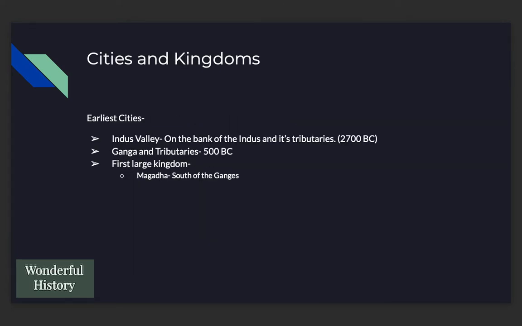Now let's talk about cities. We have already talked about hunters and gatherers. They were the primitive people who we know of. They lived on hunting animals and gathering food. Then came the villagers, who lived in villages, who led a settled life, who lived with families, who lived in houses, who grew food like wheat, barley, rice, etc. Then developed the cities. The first city that developed in our subcontinent was on the bank of river Indus.